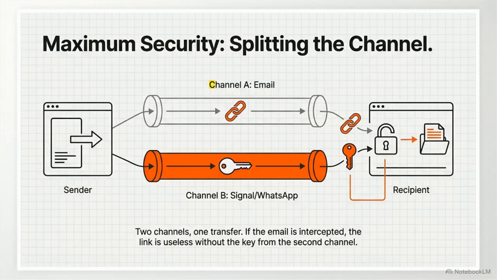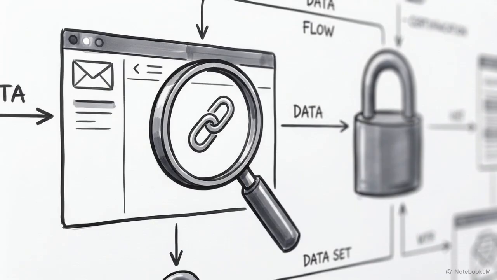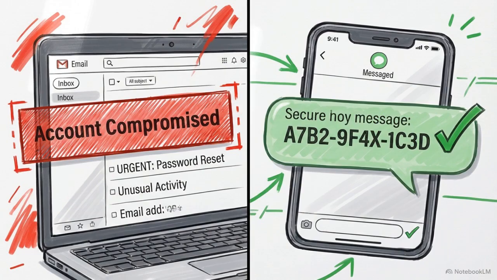Step 1 transmits strictly the base URL via email. Step 2 transmits the extracted hash key via a secondary encrypted channel like Signal. Under this setup, an attacker intercepting the email payload only finds a link. That link points to mathematically locked, useless data without the corresponding out-of-band key. Channel splitting ensures that a catastrophic breach in standard communication protocols cannot compromise the core integrity of the zero-knowledge transfer.